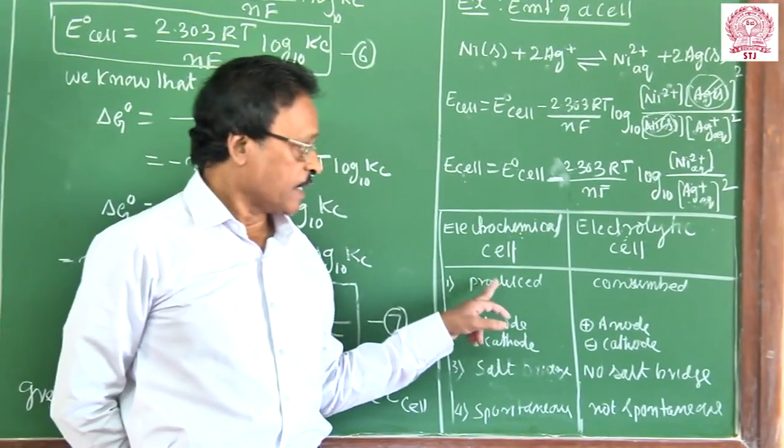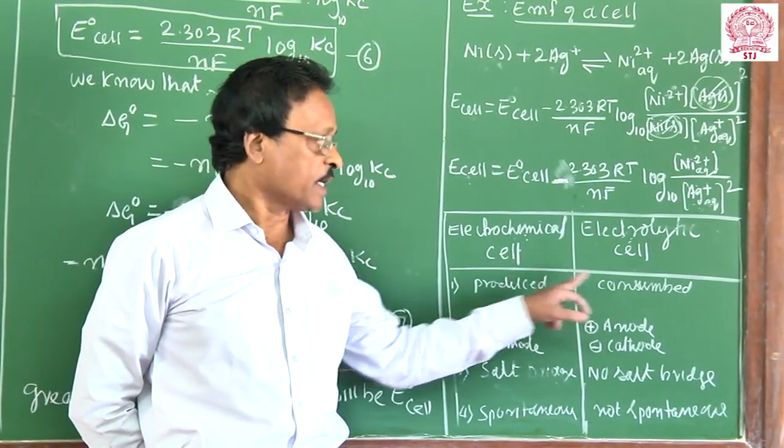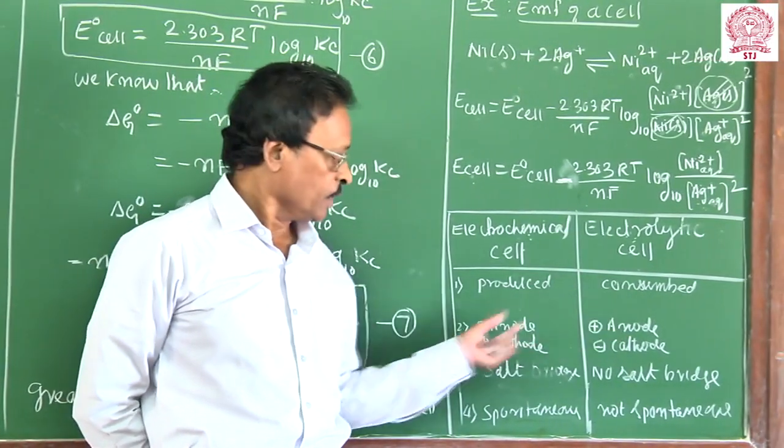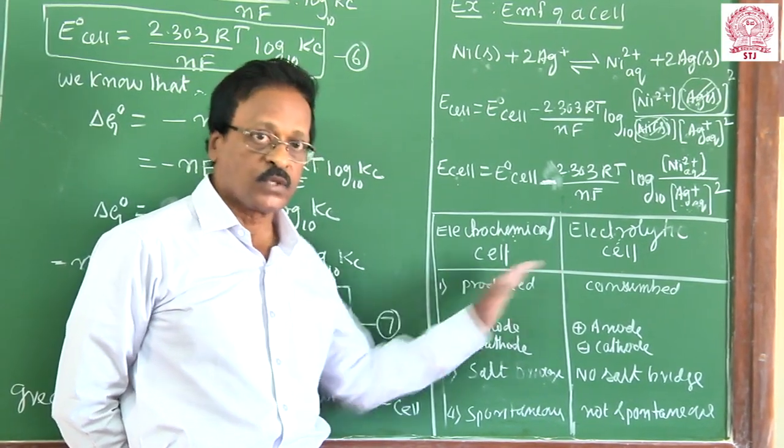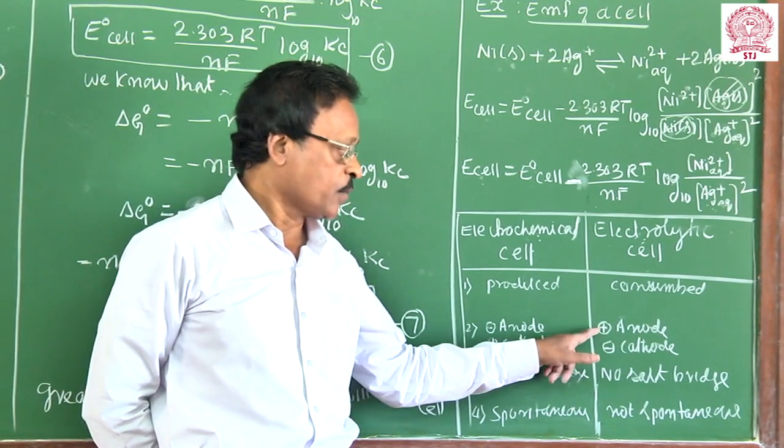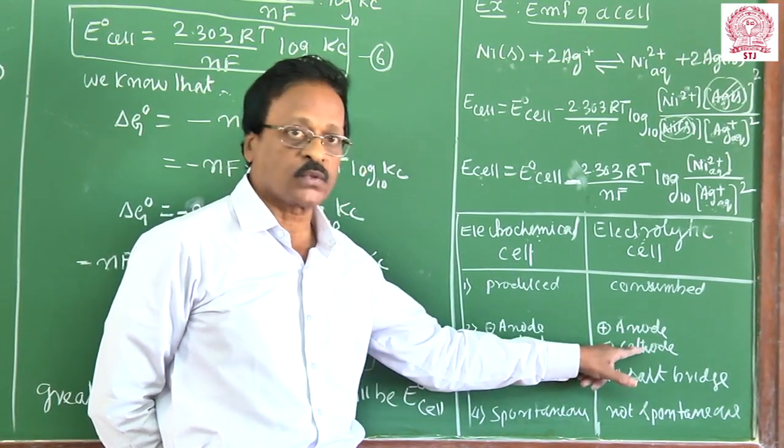Notice the electrical energy is produced. Electrical energy is consumed here. What sign did I tell you? Anode is negative, cathode is positive. What is reversed in the electrolytic cell? Positive is anode, negative is cathode.